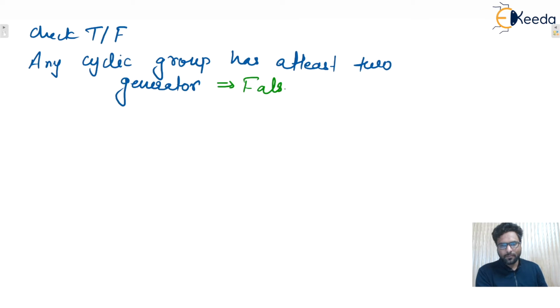Why? Because sometimes what happens, let's say one element is the generator, and by chance the inverse of that particular element is itself, the same element. In that particular case, one generator is also possible, isn't it? So we cannot say that at least two generators will be there. One generator is very much possible when the inverse of that element is the same element. So be careful.